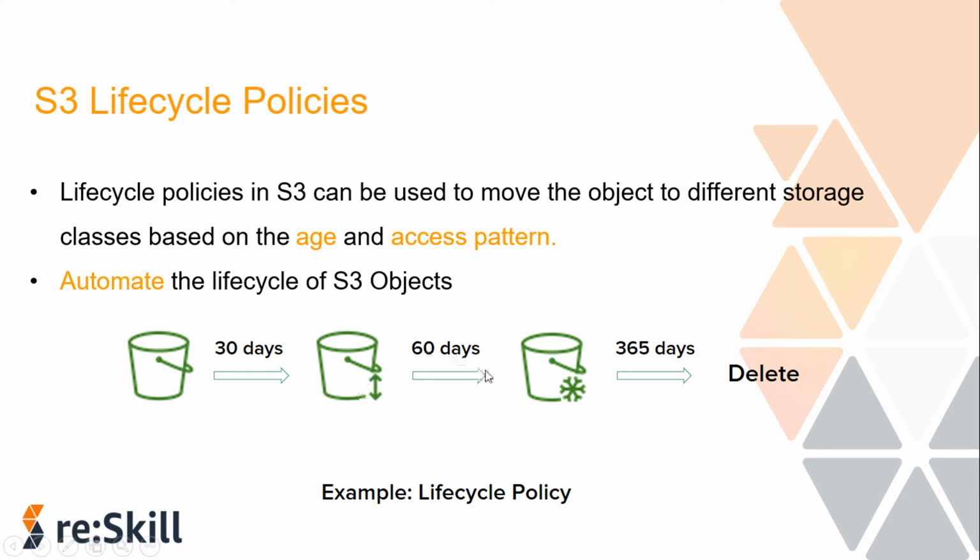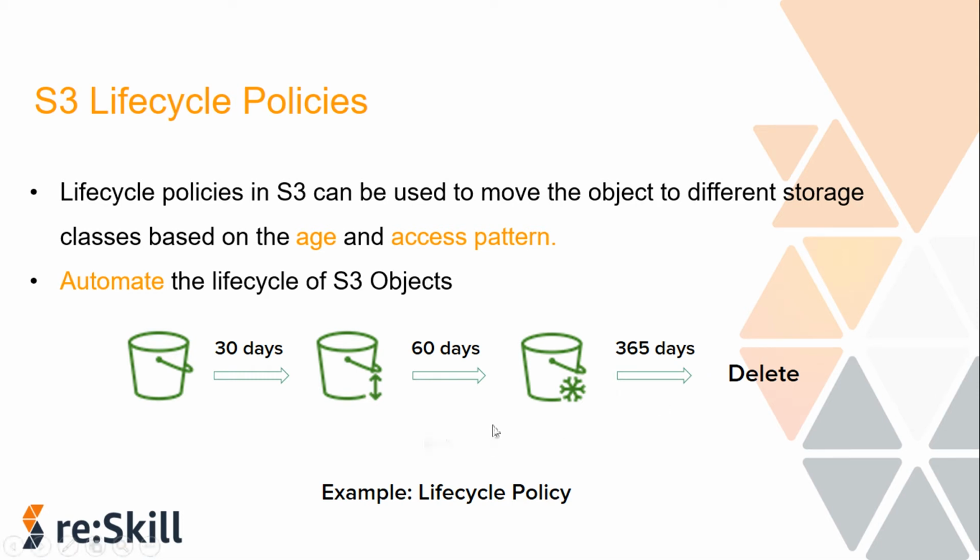And after 60 days, you know that the data will not even be required infrequently, but will just be kept as a record or as a backup. So after 60 days, I want to move it to Glacier. Now after 1 year, I know that this data won't be useful. At that time I will have other batches and I won't need this old batch data. So after 1 year, I want to delete it, so as to save cost, because it is moving from class to class and then getting deleted.